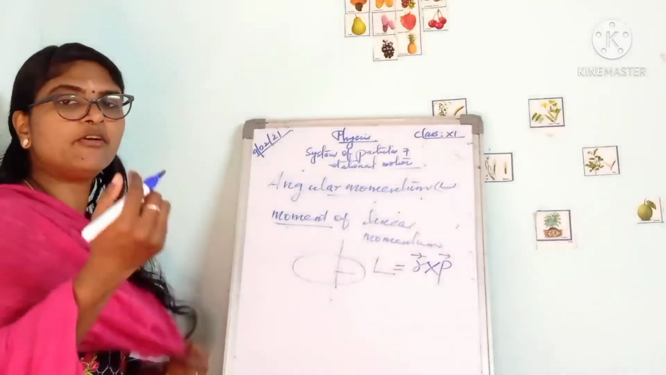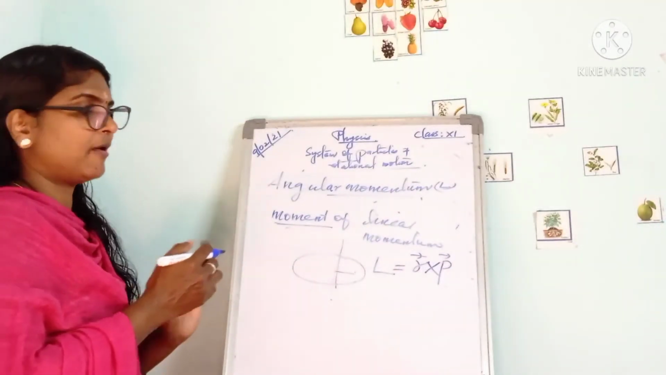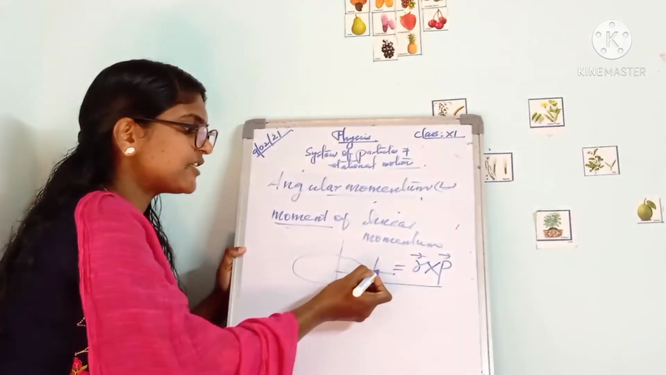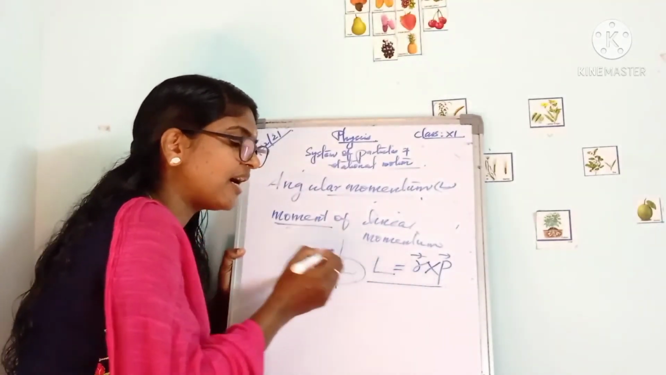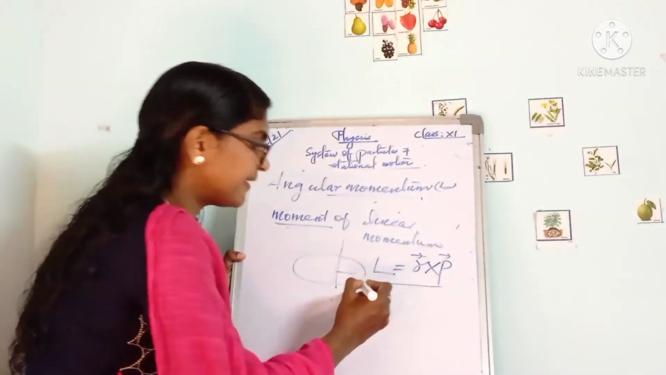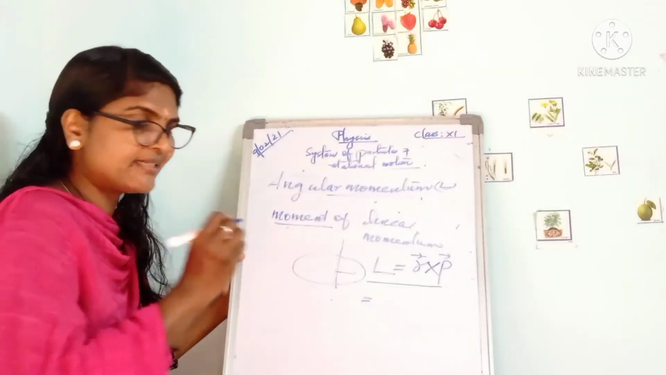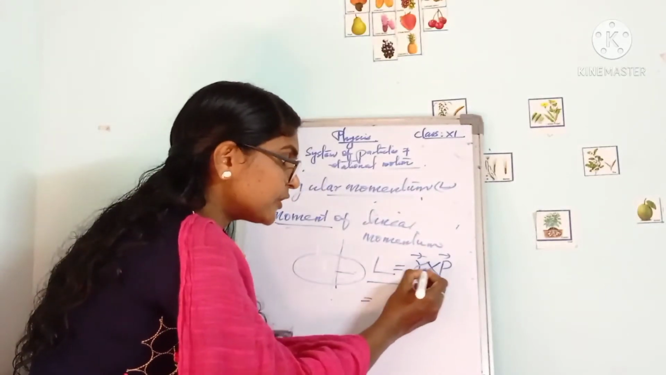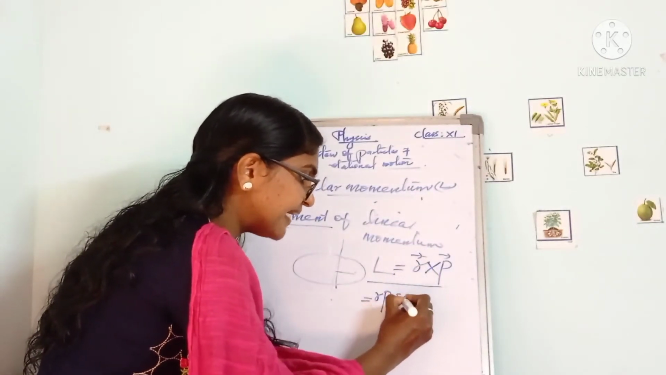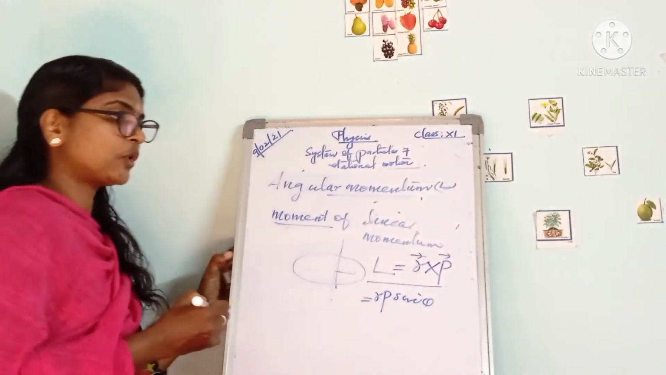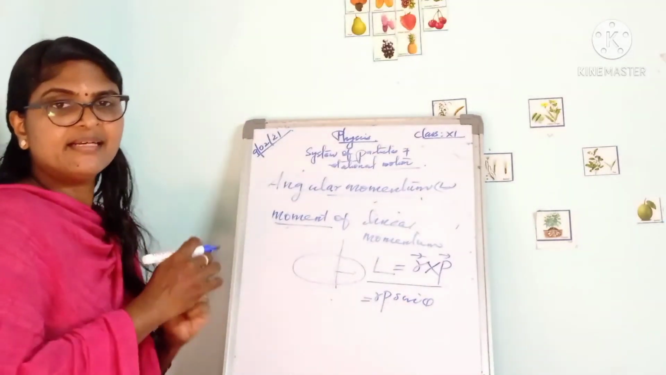Angular momentum L is equal to R cross P. This is the vector representation of angular momentum. L is equal to R cross P, which can be written as what? A cross B can be written as AB sin theta. Similarly, R cross P can be written as RP sin theta.